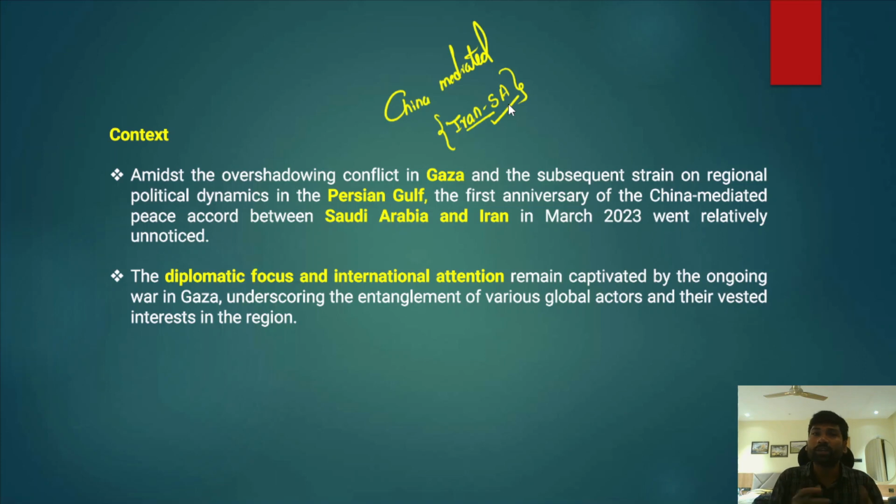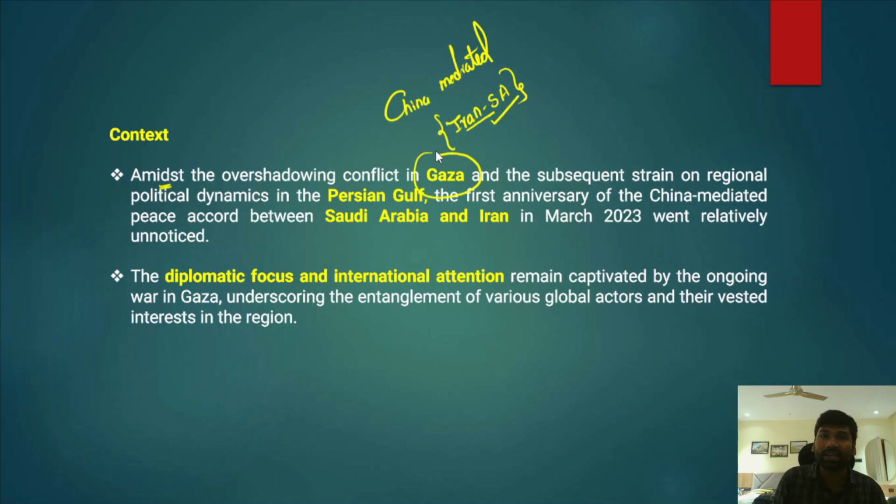Now it has been 1 year since China mediated between Iran and Saudi Arabia. Please also understand that the Gaza and Israel conflict has been taking place in the Middle East, where Iran and Saudi Arabia are also located.